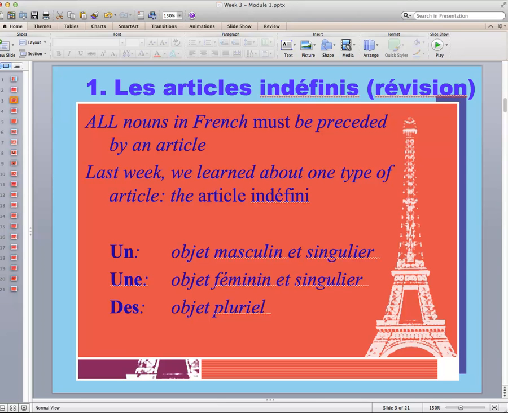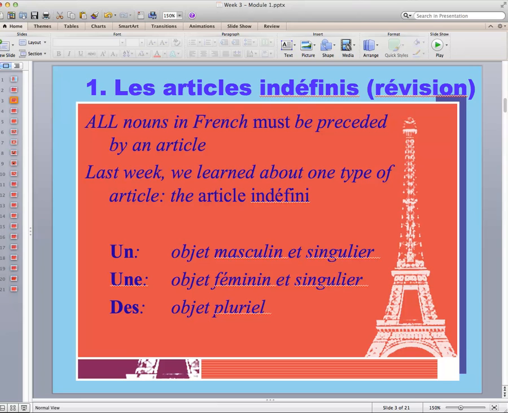Just to review, remember that all nouns in French must be preceded by an article. Last week we learned about one type of article, the article indéfini. Now remember first of all that a noun is a person, place, thing, or idea. And an article is a short little word that comes before the noun. In English, the indefinite articles are a, or an, or one, or some.